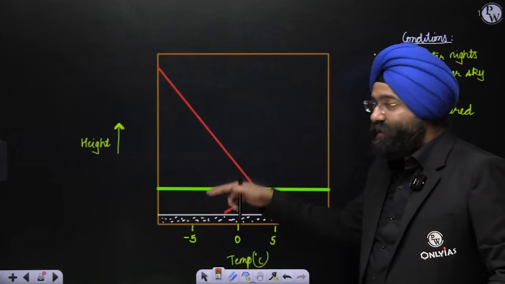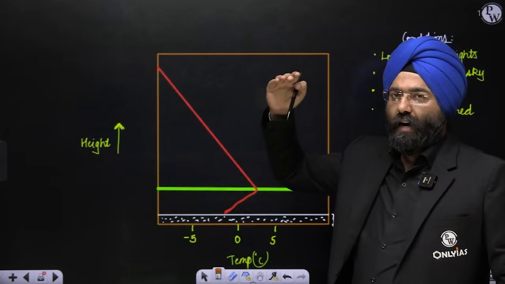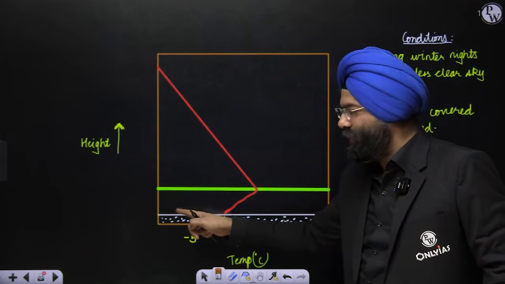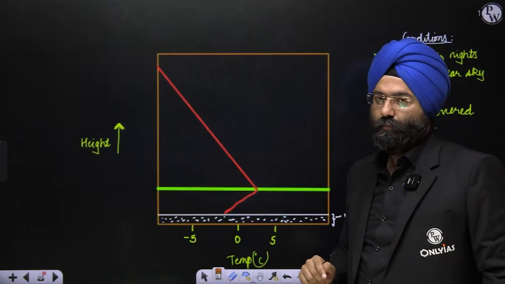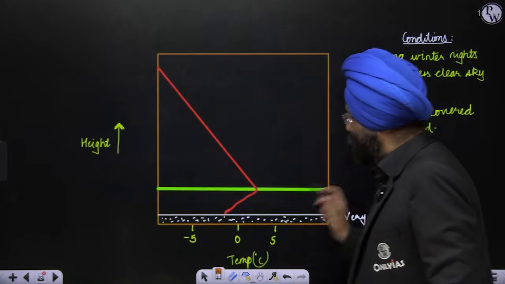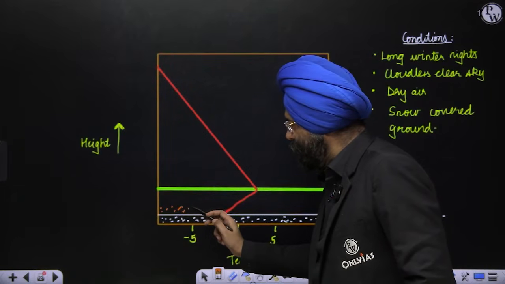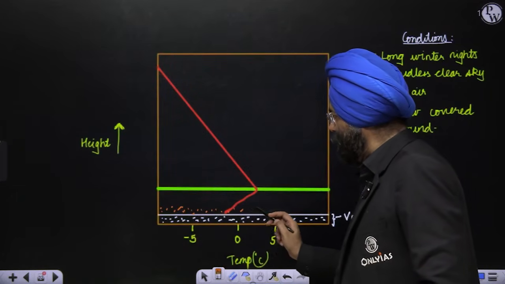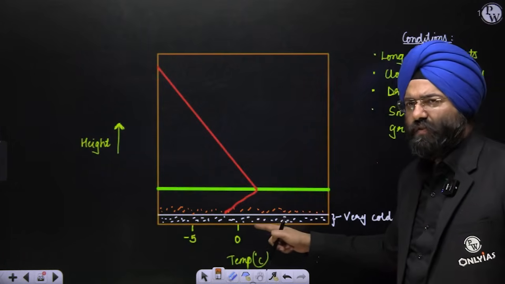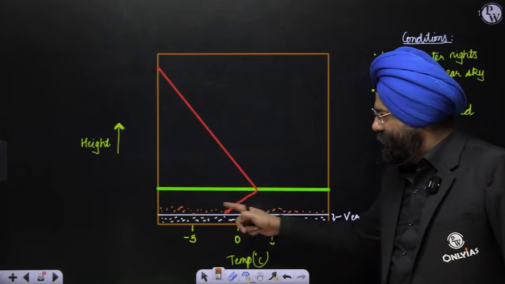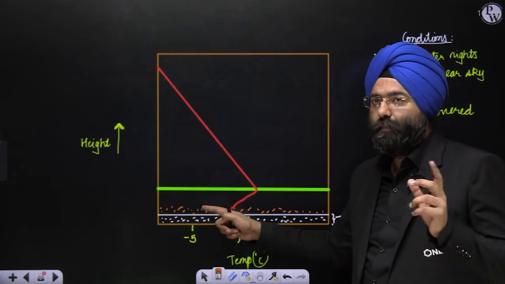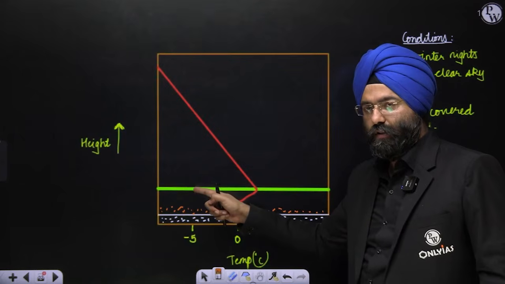Possibly the layer a few meters above is not as cold as the layer adjoining the Earth. Let us assume these are air molecules in contact with this white surface, the very cold snow surface. This particular region will become very cold, much colder than a layer which is above it.